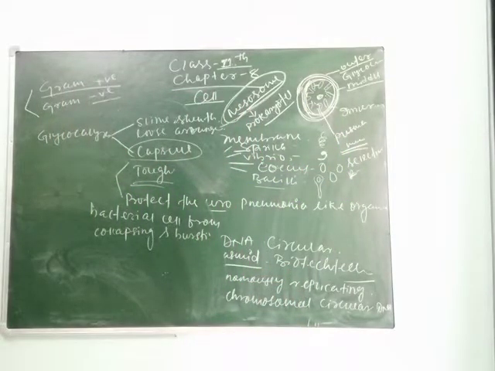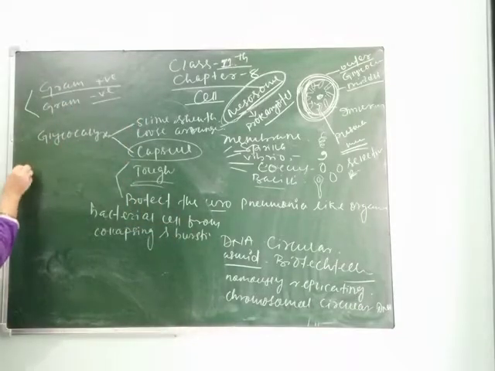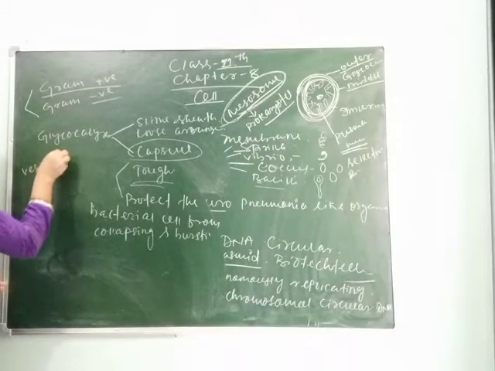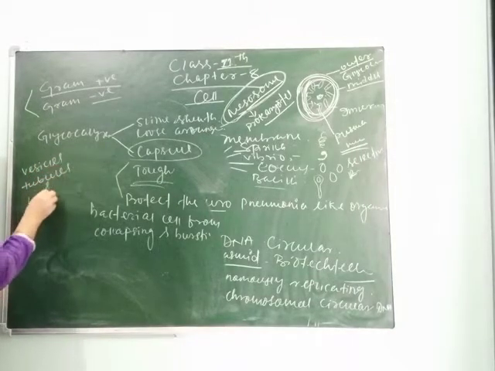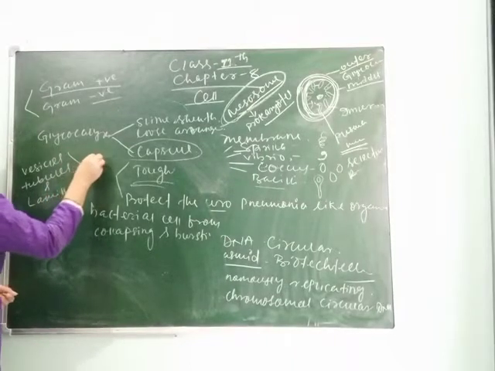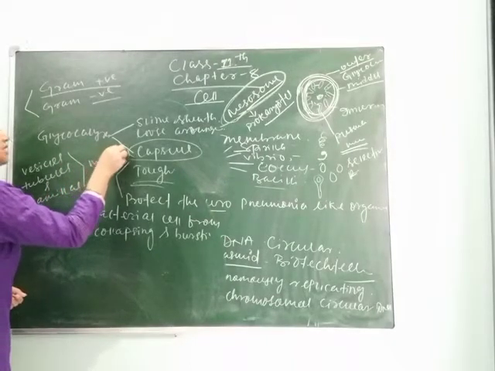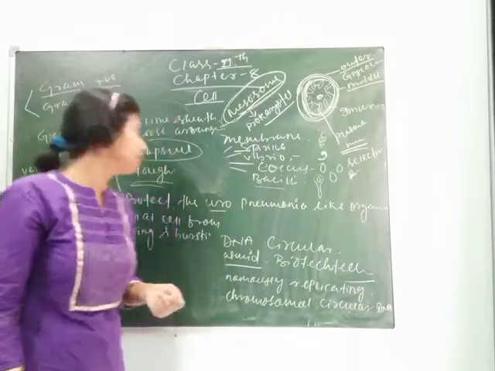Clear, students? Vesicles, tubules, and lamella. So you can write vesicles, tubules, and lamella are formed from mesosome, which is the characteristic feature of all prokaryotic cells.